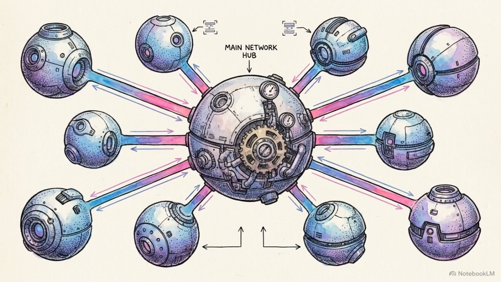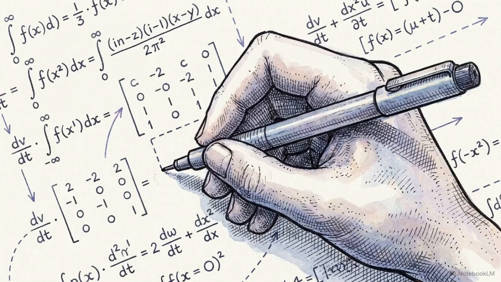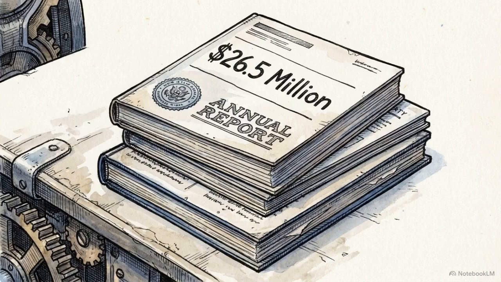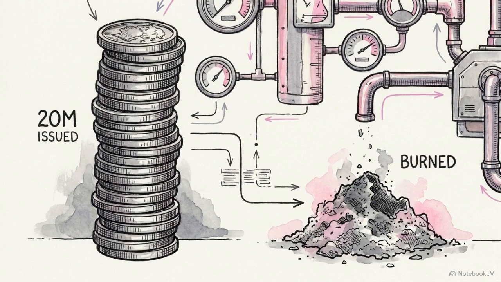This deflationary engine was initially restricted, but the deployment of a universal adapter, known as the V4 Open Fee Adapter, changed that. It expanded the protocol fee extraction beyond Ethereum mainnet and into 8 major Layer 2 networks. We can model the mathematical impact of this expansion. Under the early 2026 baseline, a mainnet-only capture generated roughly $26.5 million in annualized revenue. That baseline exposed a mathematical flaw. It left the protocol trading at a speculative 73 times revenue multiple, and the resulting burn rate barely offset the 20 million UNI tokens issued annually to fund the protocol's growth budget.